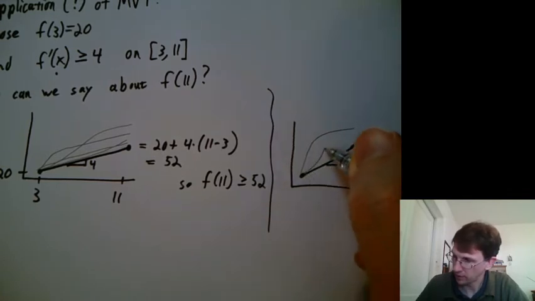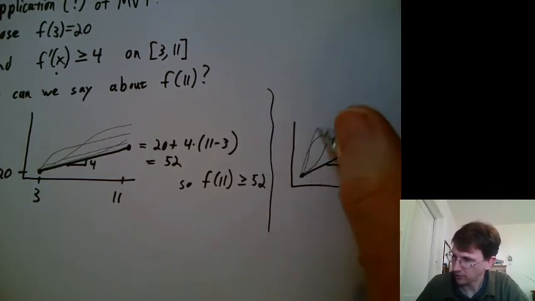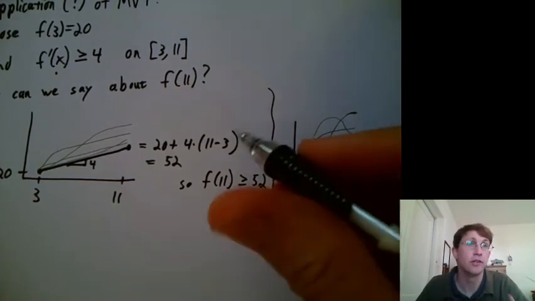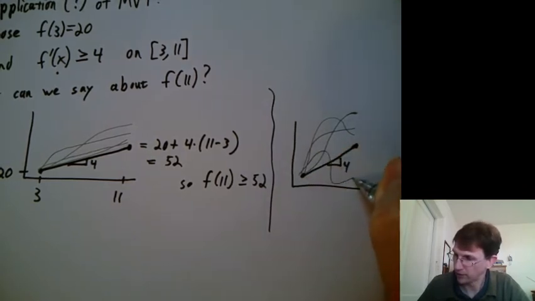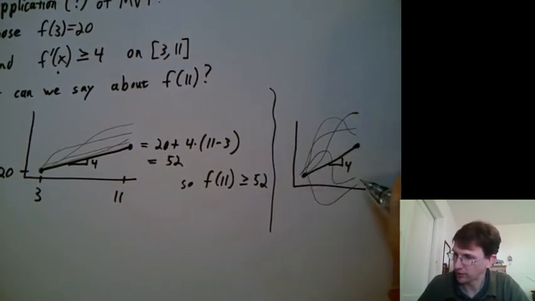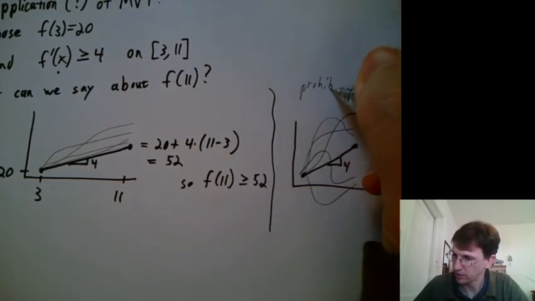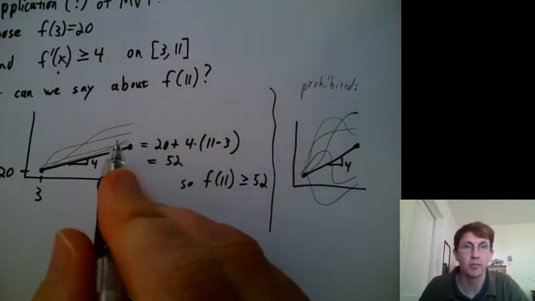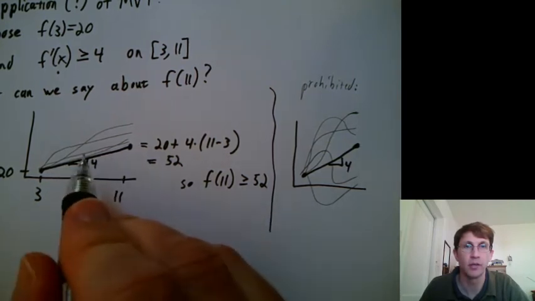How about something like this? Nope, well, depends on how I drew that. There it levels off. Something that came up and went back down. So all of those are prohibited, even though they do end up bigger than 52. But also something that did that, or something that did that, those would also be prohibited. But these are all allowed because their slope is always at least parallel to the main slope here or taller.